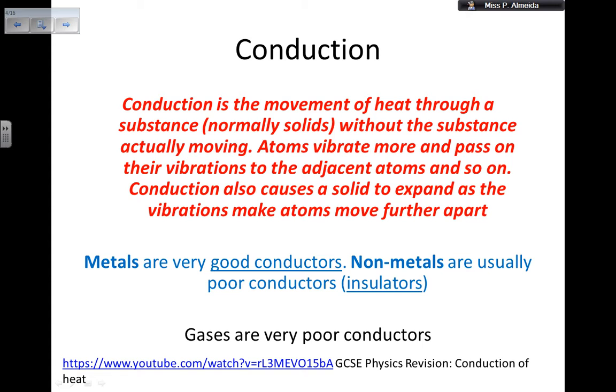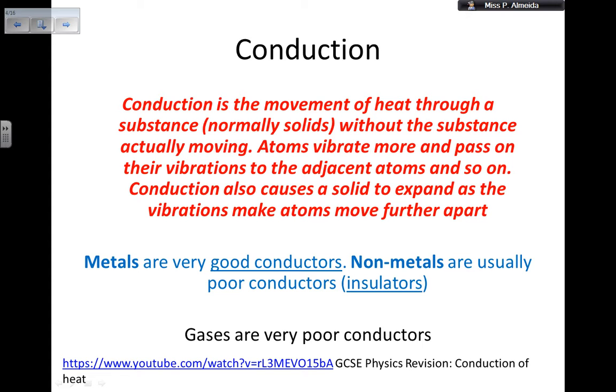As they vibrate, they pass on their vibrations to the adjacent atoms, and these atoms vibrate more because they receive some energy from the neighboring atoms. They pass the vibrations on to the adjacent atoms and so on. So this starts from one end and ends on the opposite end, okay?